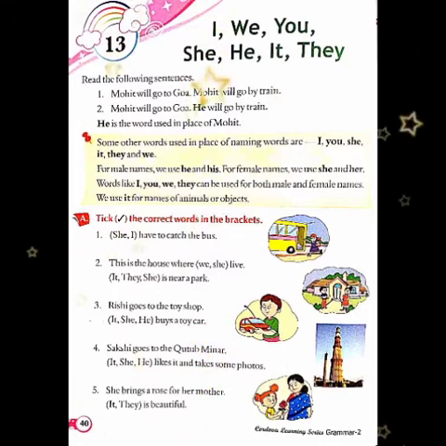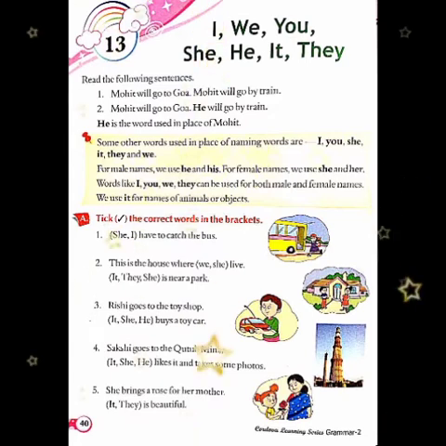Next is, this is the house where we live. It is near a park. So you have to take in the first bracket we and in the second it. In the third sentence, Rishi goes to the toy shop. Here Rishi is the name of the boy.